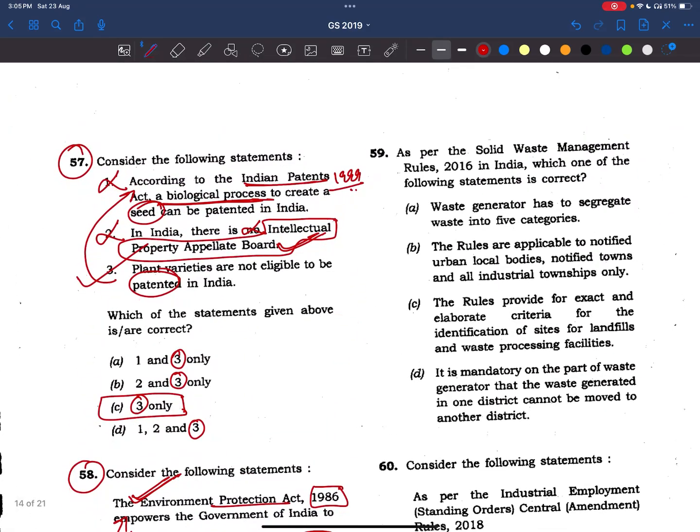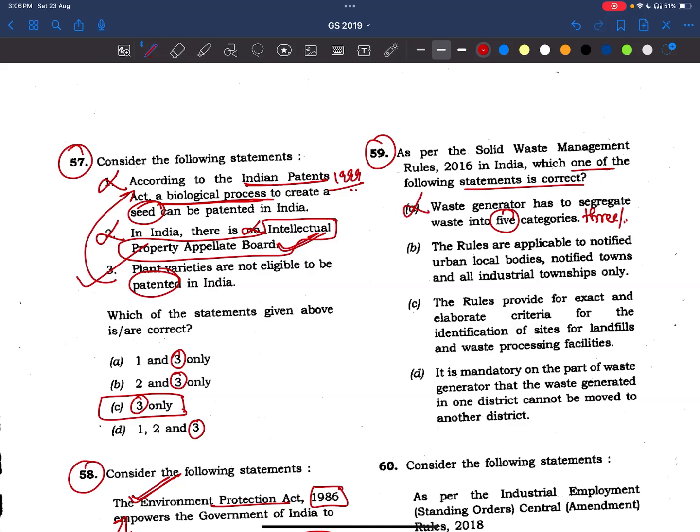Okay, now coming to the 59th question. As per the Solid Waste Management Rules 2016 of India, which one of the following statements is correct? Waste generator has to segregate waste into 5 categories. It is 3 categories: biodegradable waste, dry waste, and hazardous waste. Okay, so this statement is wrong.